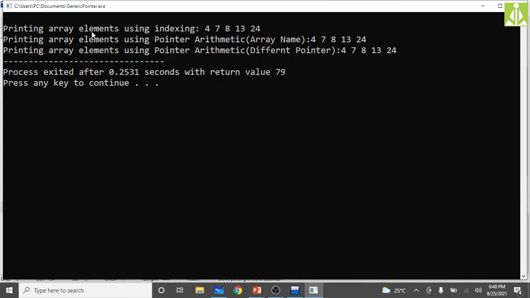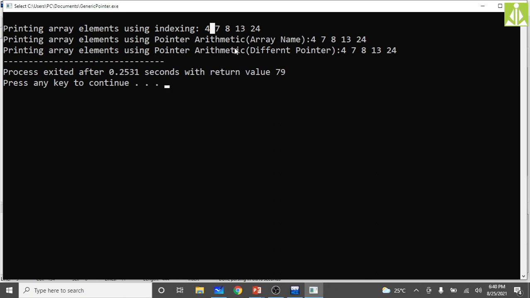See here, printing array elements using indexing. That is a[0], a[1], a[2], a[3], a[4]. a[5] is not there, up to a[4] only. Then printing array elements using pointer arithmetic with the array name. In all cases, we got the same elements. Printing array elements using pointer arithmetic but with a different pointer P. And moreover, this P is not pointing to the first location, rather it is pointing to the third location. So in order to access the elements before that third element, we are doing pointer subtraction, and to access the elements after the pointer, we are doing pointer addition.